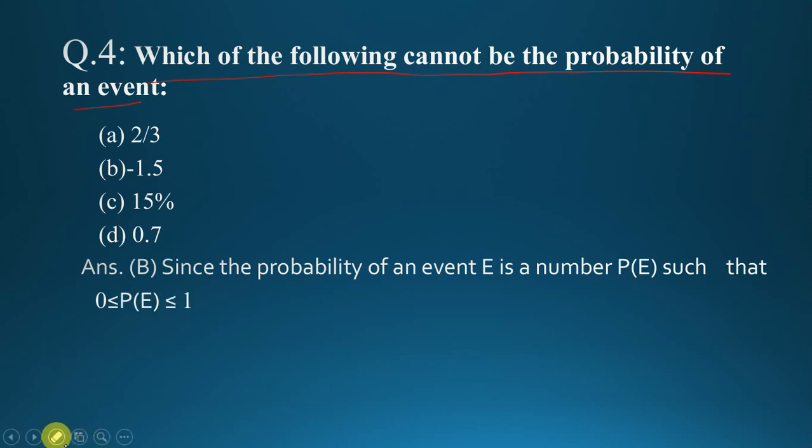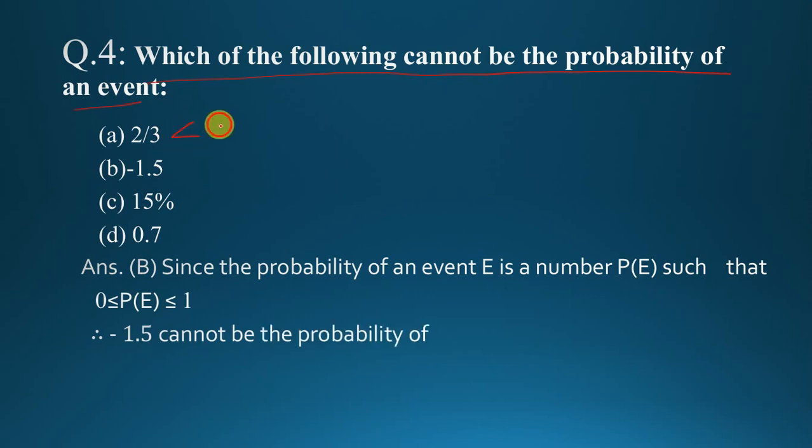What do you mean 2 by 3? 2 by 3 is less than 1. This is less than 0. This is 15 upon 100. That means 0.15, which is also less than 1, and 0.7 is also.